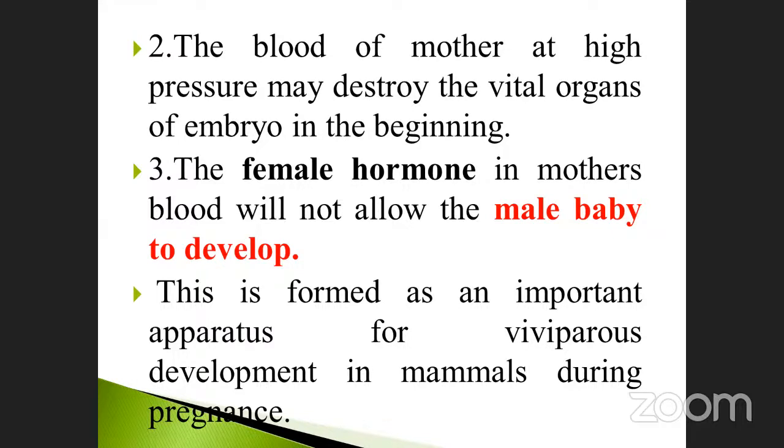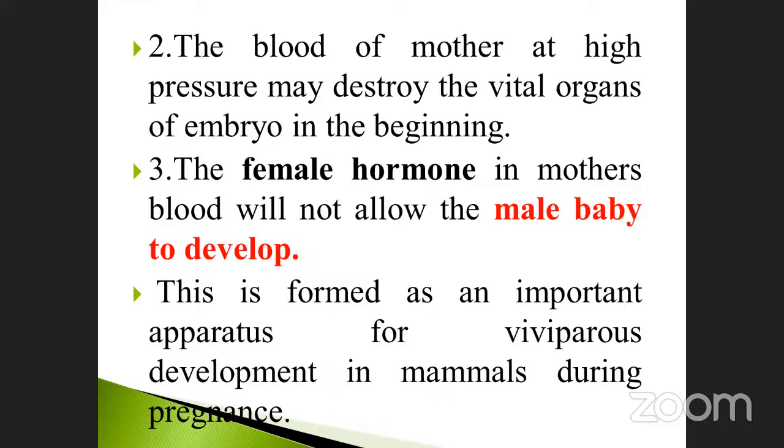Third one, the female hormone. Already you know about it, very, very important. The female hormone is responsible for supporting the female. The female hormone in the mother's blood will not allow a male baby to develop. So it will lead to death, because it is a female hormone, it will not allow the male baby to develop. So it kills the baby.